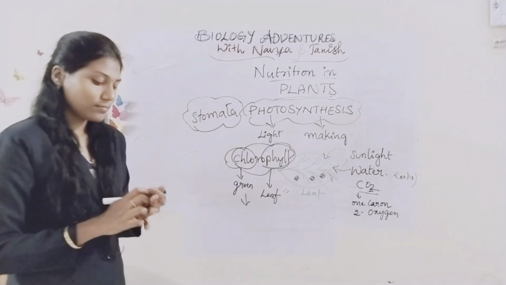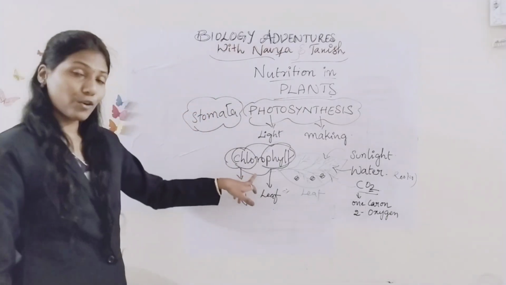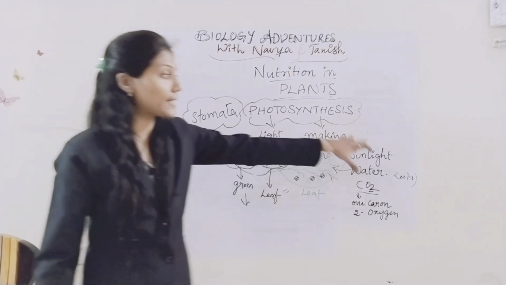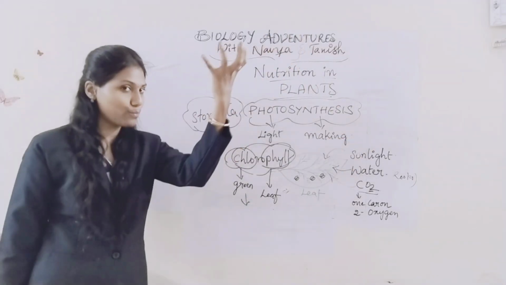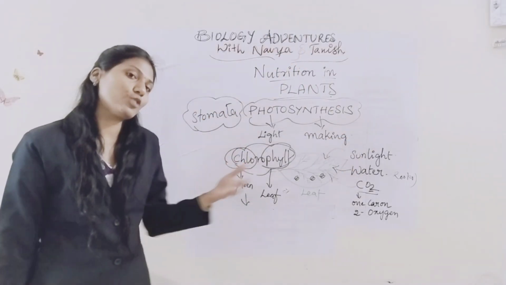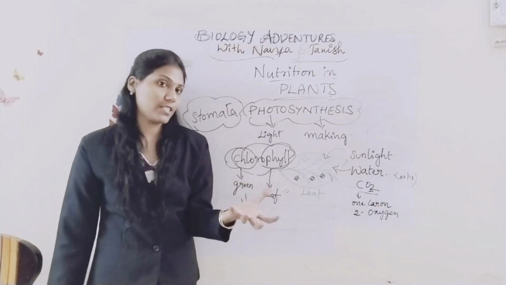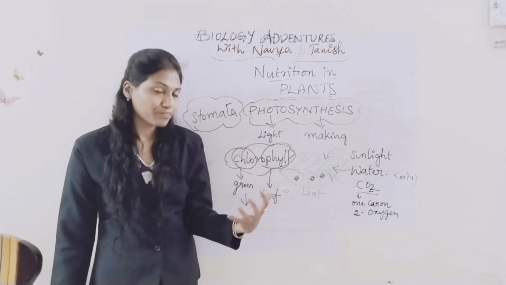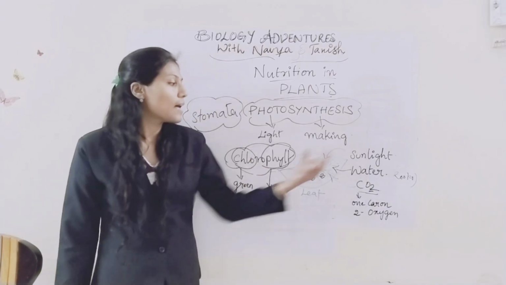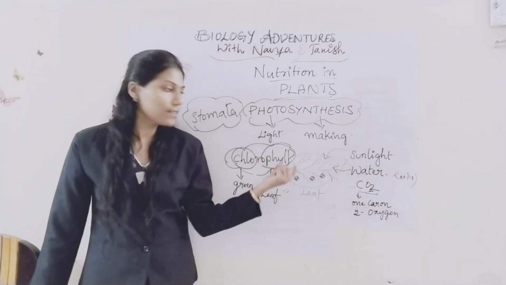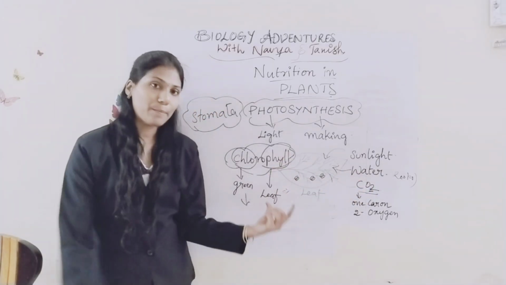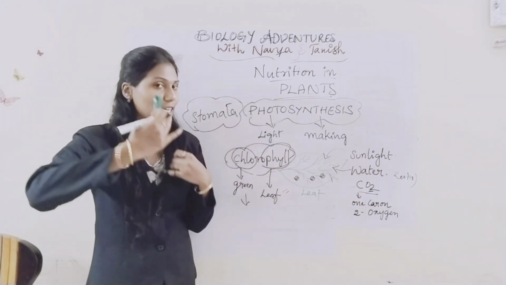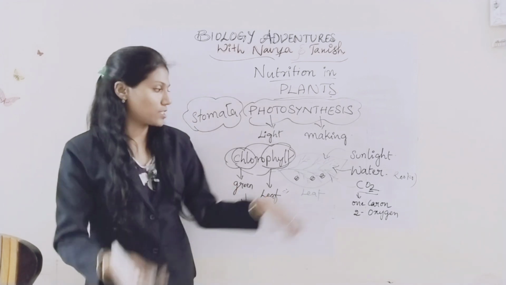Clear? Chlorophyll pigment helps to trap the sunlight. It absorbs that sunlight and uses it like power, energy, to prepare food. Then it will take water. That water from the roots, the stem carries into the leaves.